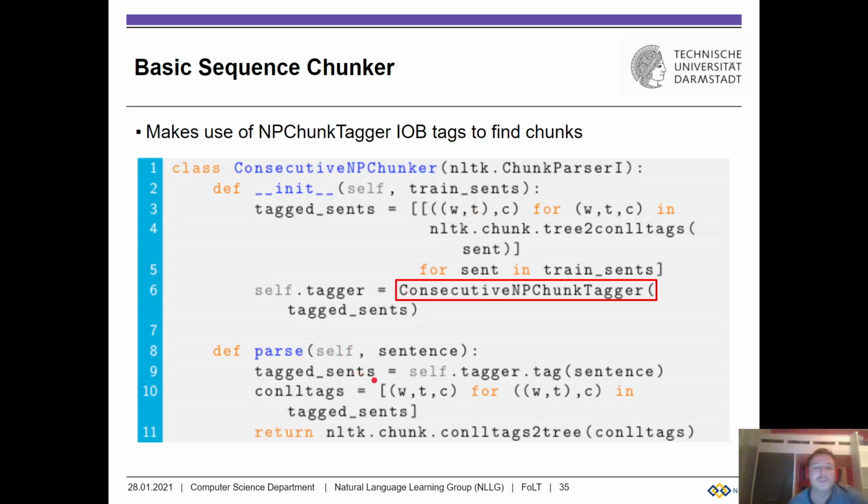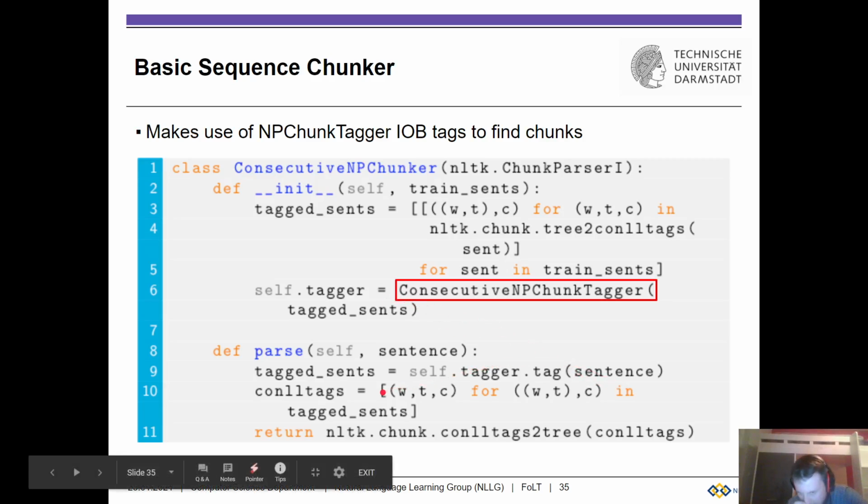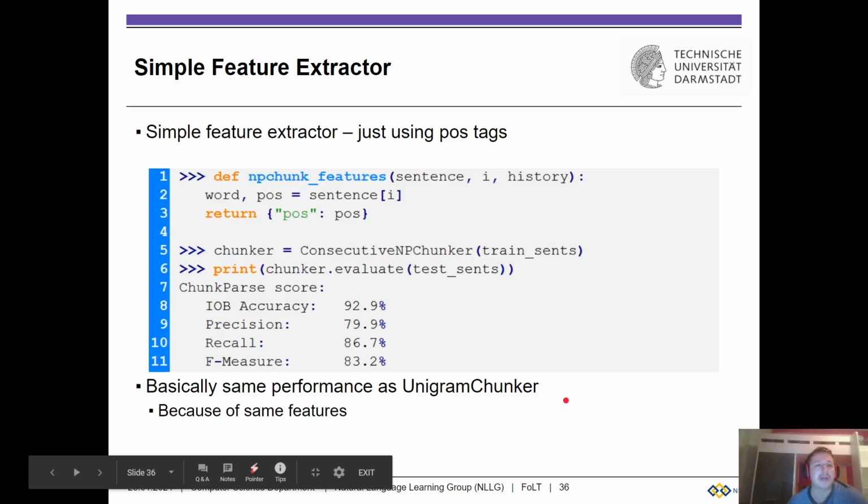Now when we get in a new sentence, we're going to apply our tagger to the sentence, and what we get out is again a pair of the input and the chunk label, and the input is the word together with the part of speech tag. And then if we want to format this in conll format, we make a triple out of the tuple, and then we can even convert back to the tree format. So we get a tree in, and we give a tree back.